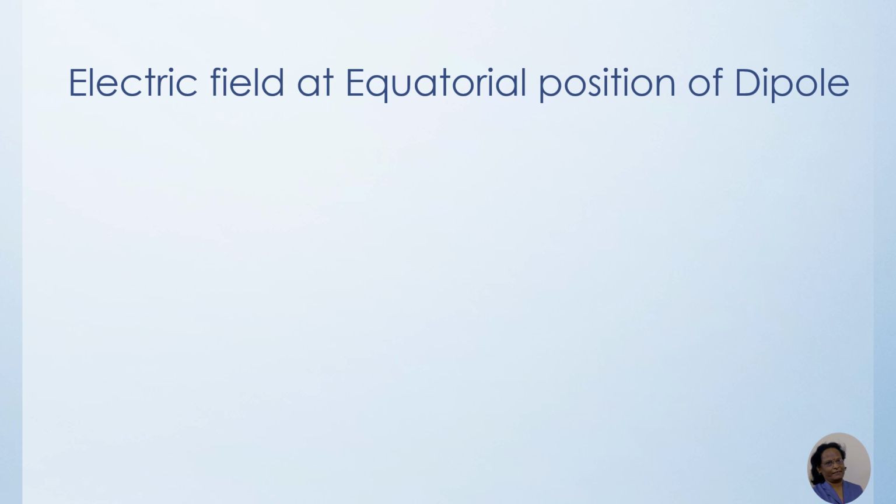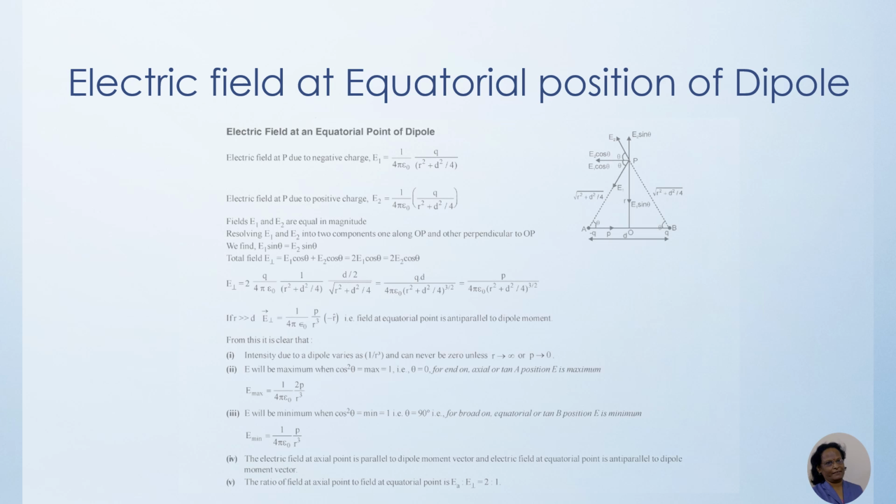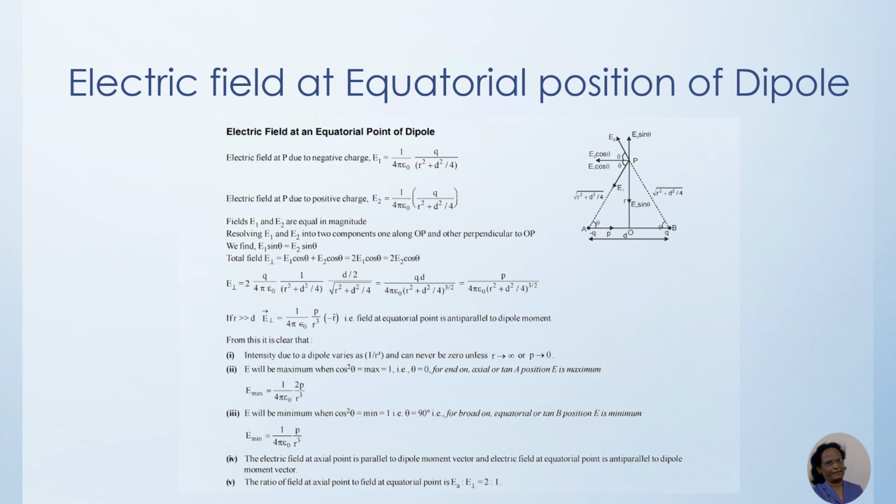So we are taking here equatorial position. Now we are coming to equatorial position. Here when we are finding equatorial position, you have to keep in mind that at point P we have brought a positive charge, a unit positive test charge, and that test charge will get a repulsion E2 in the outward direction, and it will be attracted towards AP, that will be at minus Q.